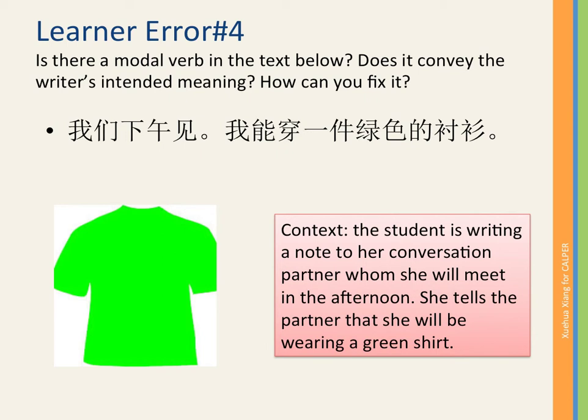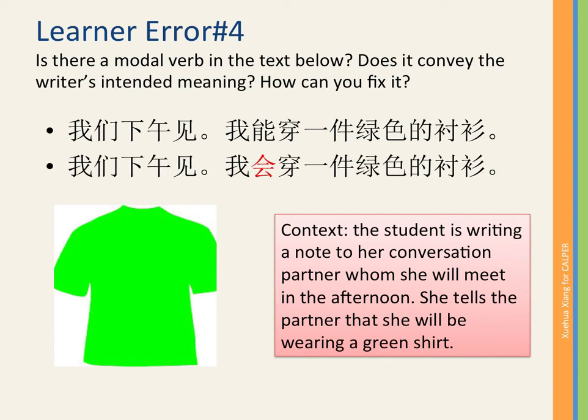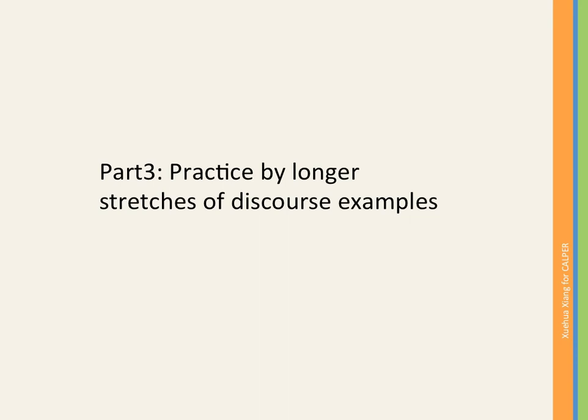However, because 能 suggests your capability to perform, this works awkwardly with the fact that you were talking about the ability to wear a shirt. I would suggest changing this to 会. You're talking about natural tendency, so we're going to see each other in the afternoon. I will be wearing a green shirt, so be on the lookout for a green shirt. 我会穿一件绿色的衬衫. So it's about what's going to happen. It's not about ability to do something. 我们下午见. 我会穿一件绿色的衬衫.